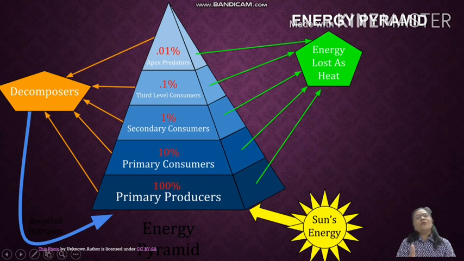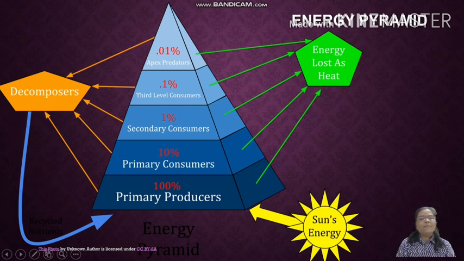Look at the diagram. Sun is said to be the ultimate source of energy. Students, all this energy that keeps decreasing is not returned to the sun, so the energy flow is said to be one way, and sun is one and the ultimate source of energy. Look at the diagram. Sun's energy is the highest energy and it is the most important source of energy, and that is why the energy flow in an ecosystem is one way.